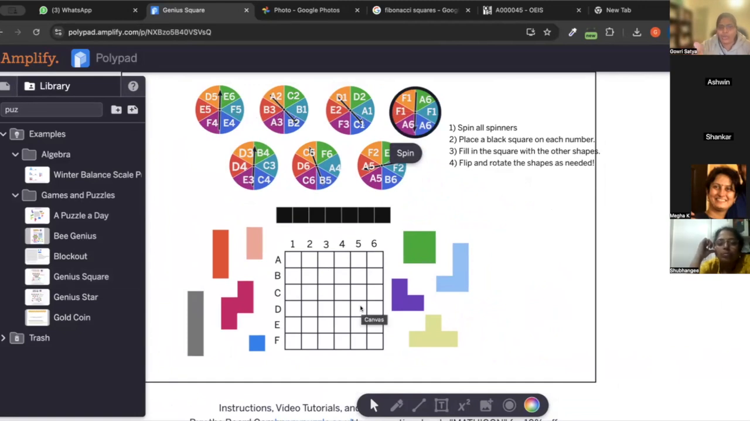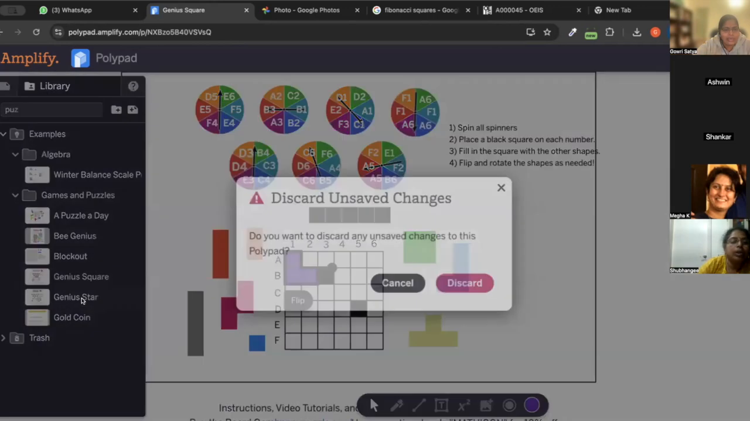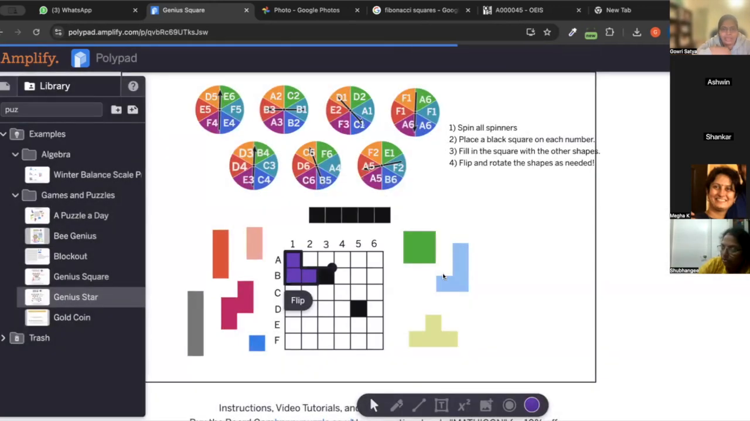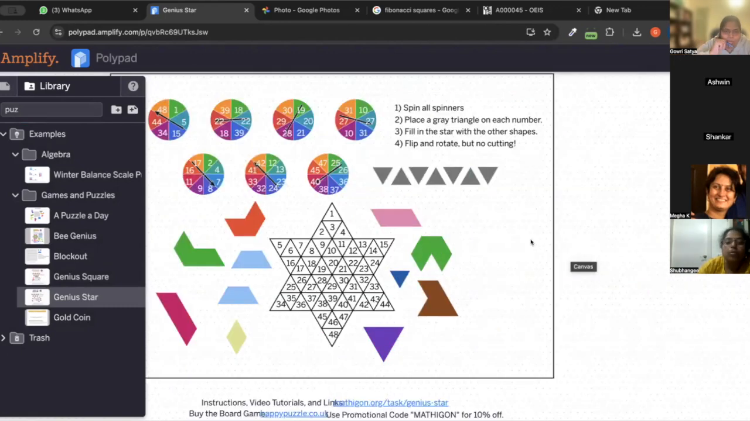This is essentially what we're doing, but we have only 3 openings because of day, month, and date. Fill the square with the other shapes. Yeah, it's essentially the same thing. So we can try with this. What is the name of this puzzle, Gauri? In Mathigon, it is given as Genius Square and Genius Star. This is Genius Star. This has those triangles. So yeah, maybe we can play around.